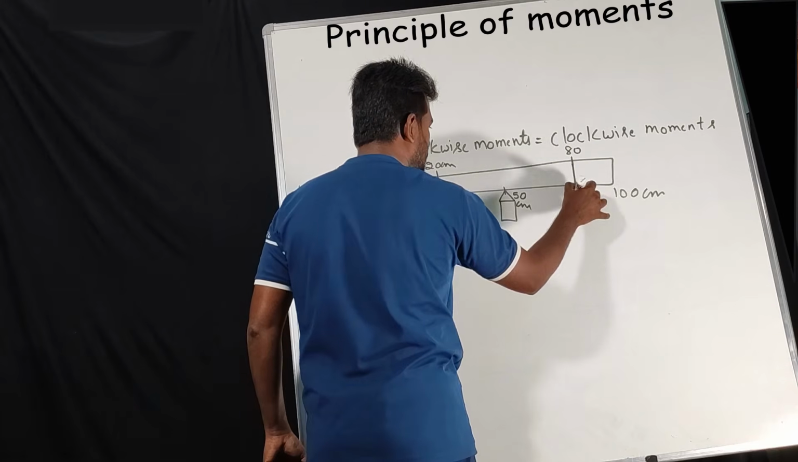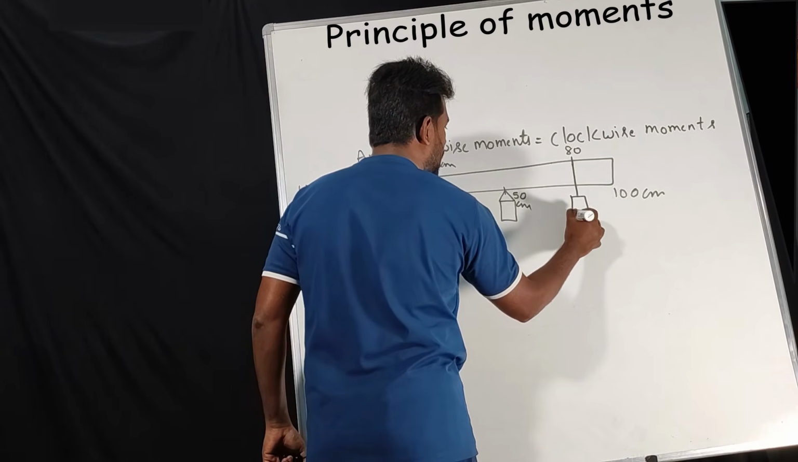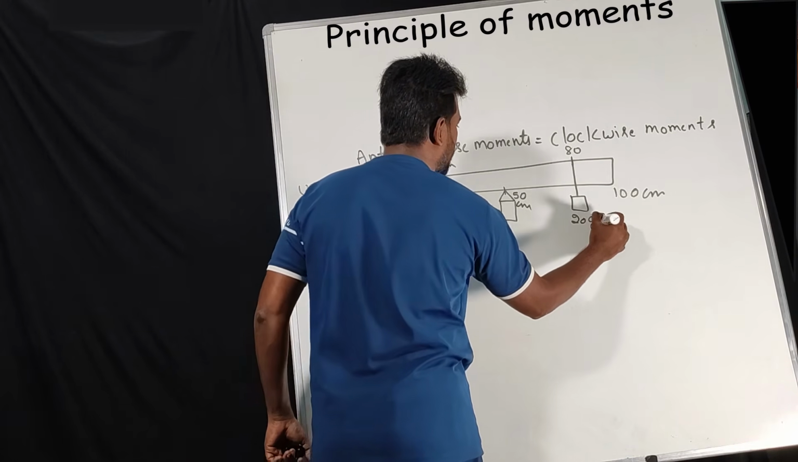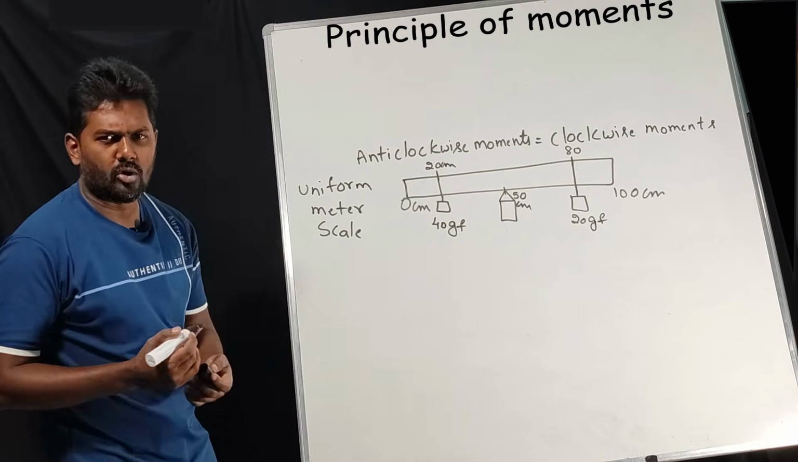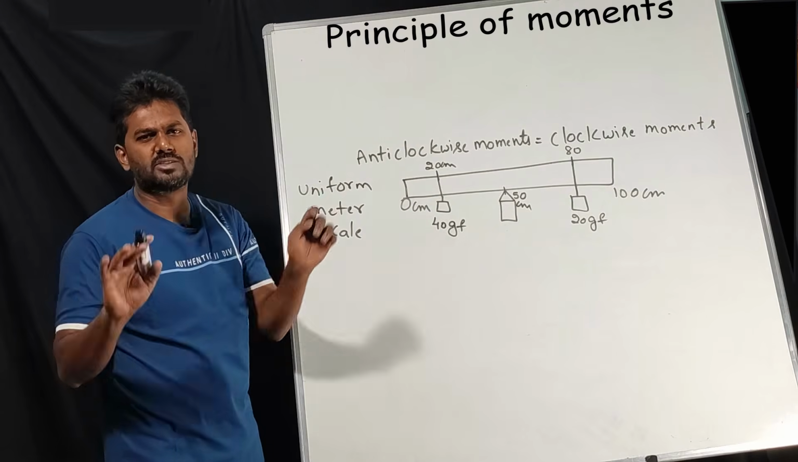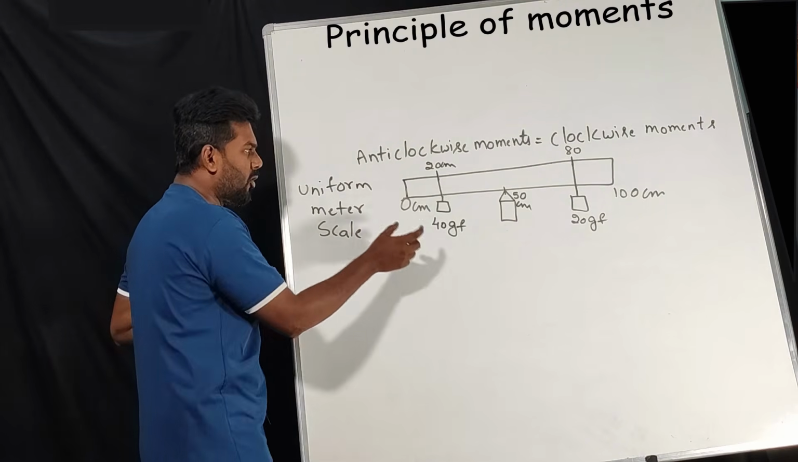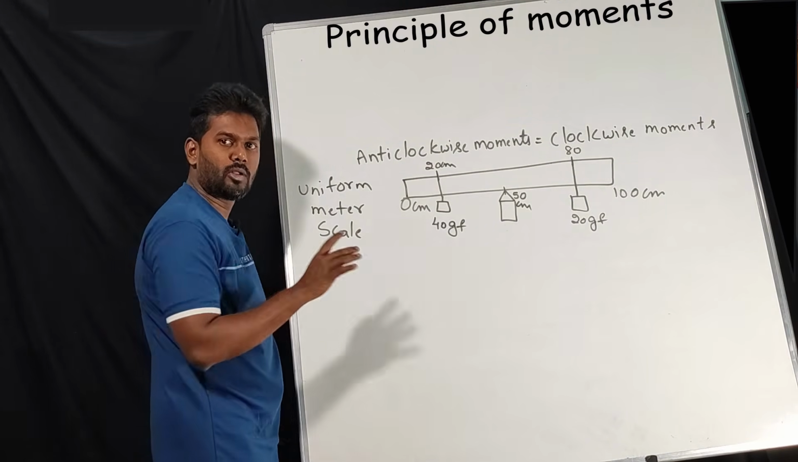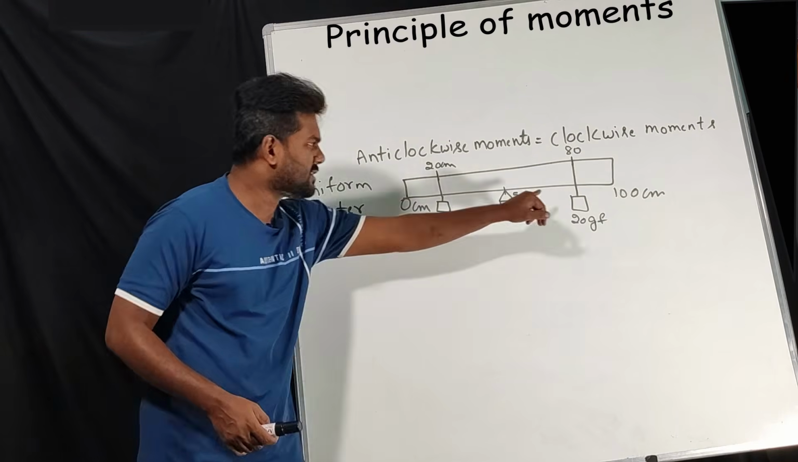At 80 the load is 20 gf. Assume the load is 20 gf. You can take any load. 40 and 20 is not compulsory, and this point 20 and 80 is not compulsory. You can keep the load at any point. Any load is fine. Now what happens here?